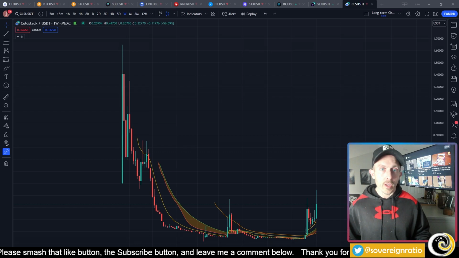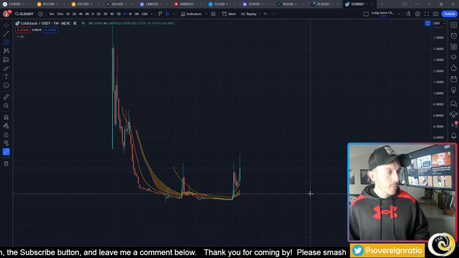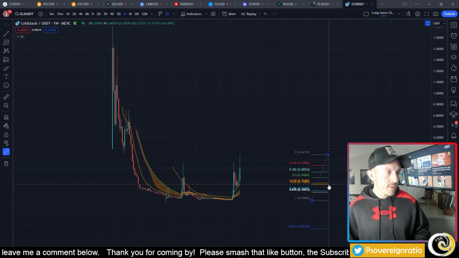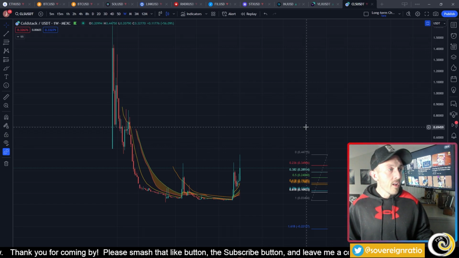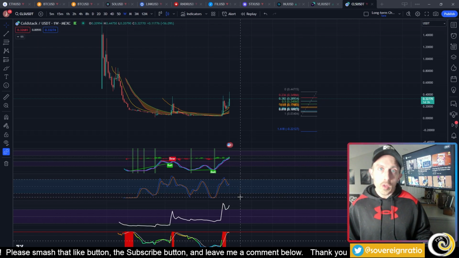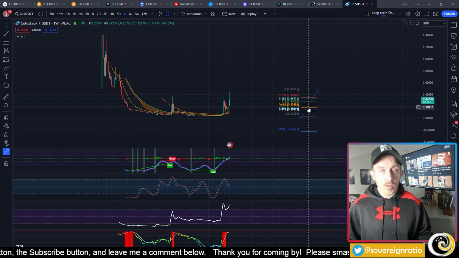And this is a prime example where we can just do TA and look at what maybe a Fibonacci retracement would be from this last move that it had. And then we see the golden pocket sitting at 17 to 20 cents. So maybe that's a good place to start entering or DCAing in. We can also look at the stochastics here, and when the stochastic resets on the weekly, if that lines up with that golden ratio, then that's probably a good place to start DCAing in.